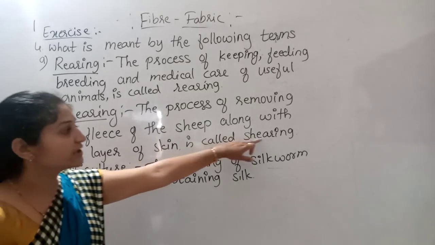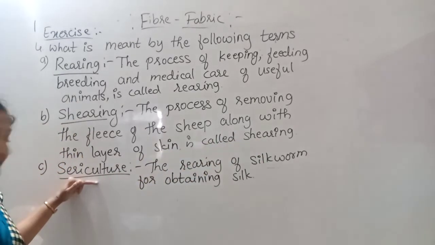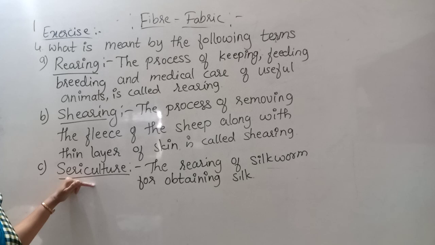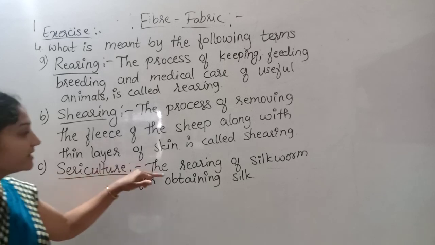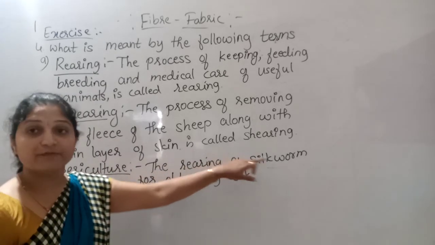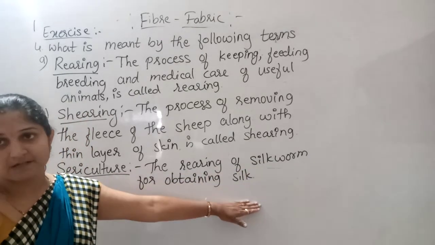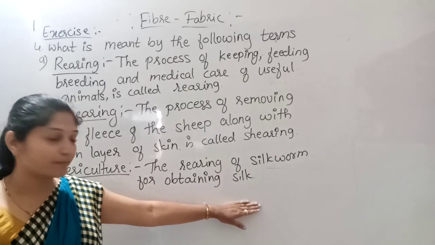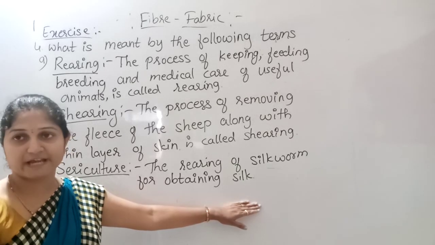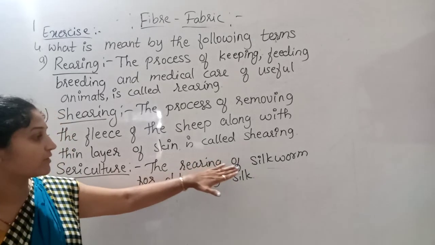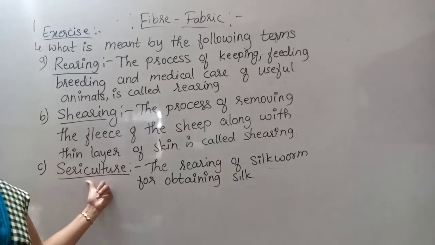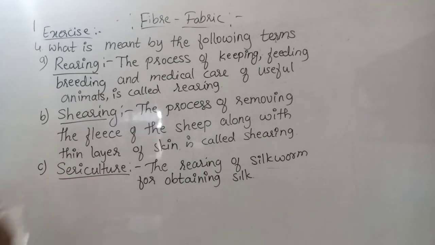The next term is sericulture, the rearing of silkworm for obtaining silk. To obtain the silk, we rear and feed the silkworm. That process is called sericulture. Okay, next we move to the fifth question.